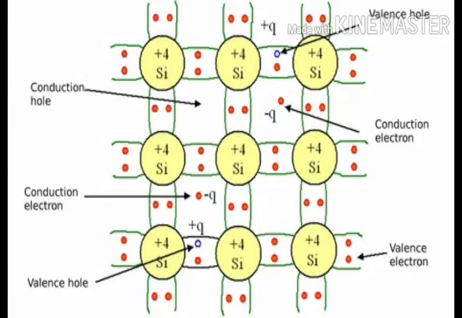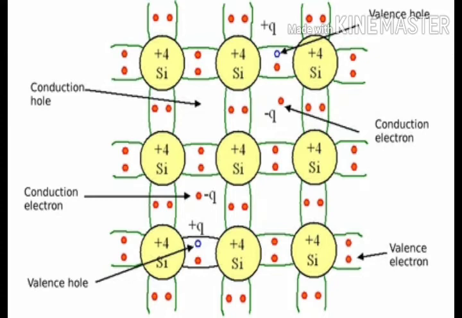Good morning. Let us discuss what are energy bands. To discuss energy bands, we need to discuss the energy levels of isolated atoms. We know that for an isolated atom, the electrons can have discrete energy levels.